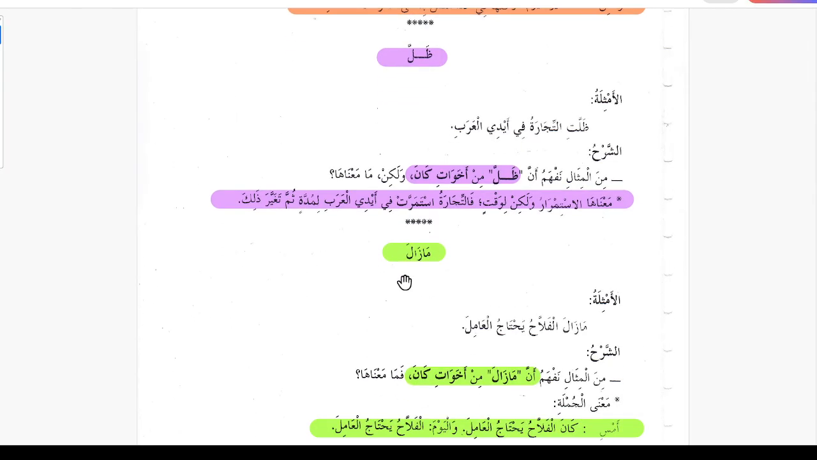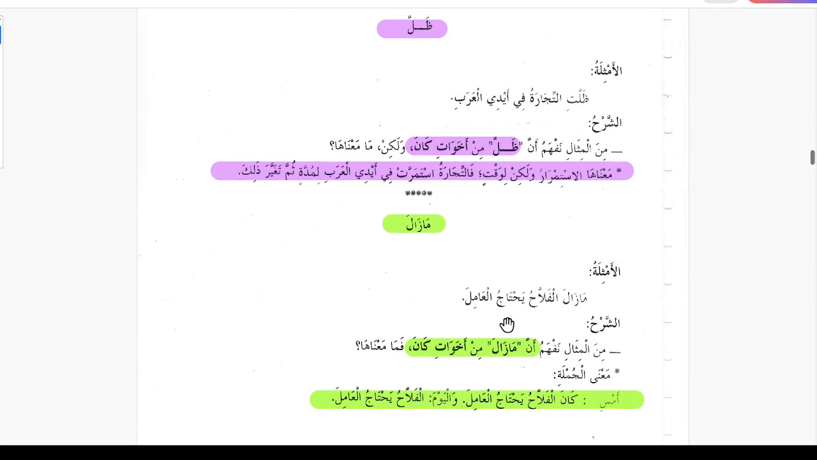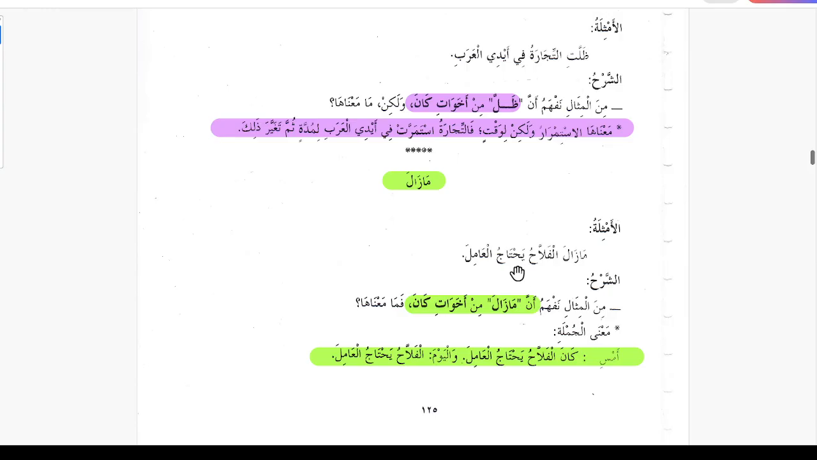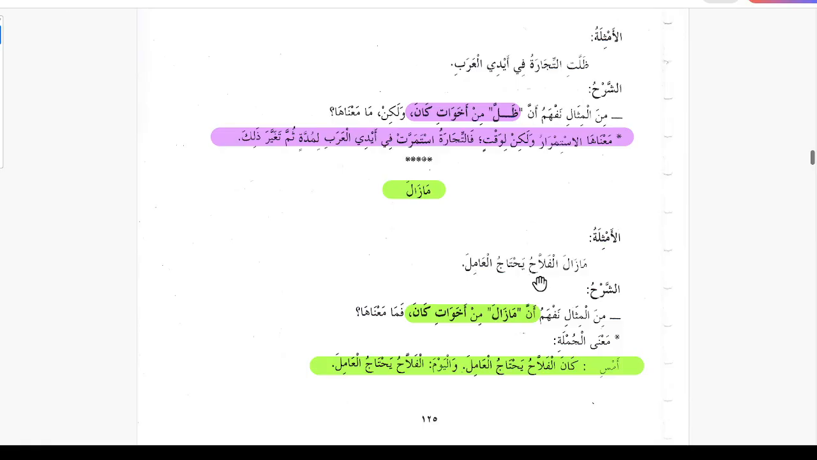Mazala means still. So mazal al fallahu yahtajul amila, the people who work, the farmers. Al fallah means the farmers. They still need the workers. So farming is an old profession, so they still continue to be a profession, and they still need workers. So this is what that mazala means.